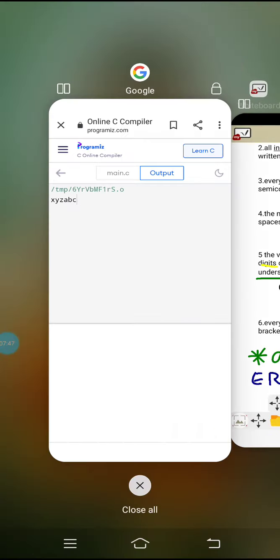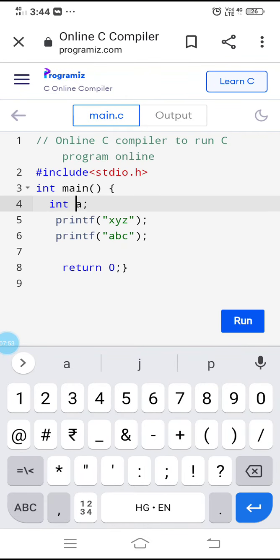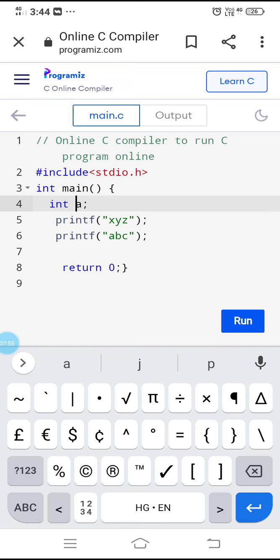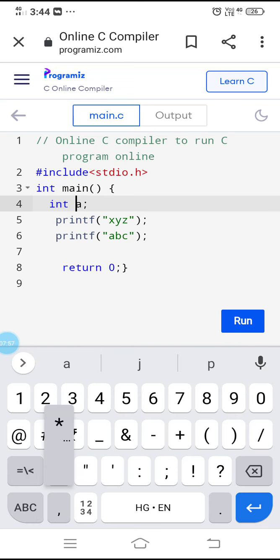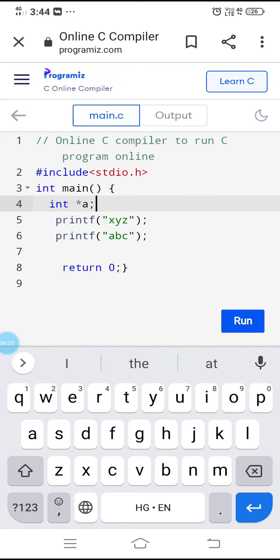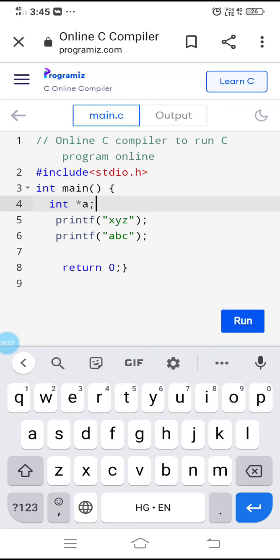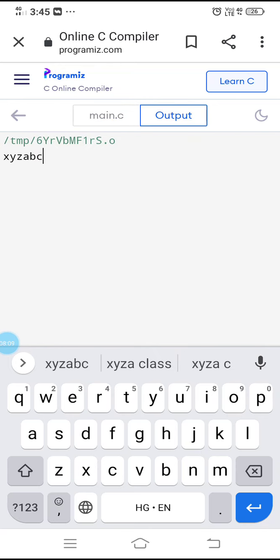See this? Here instead of this one, I am putting the star, so that I get some error because special characters are not allowed in the beginning. So this is also okay. Okay, star is not allowed, but it is taking it as a pointer. Okay.